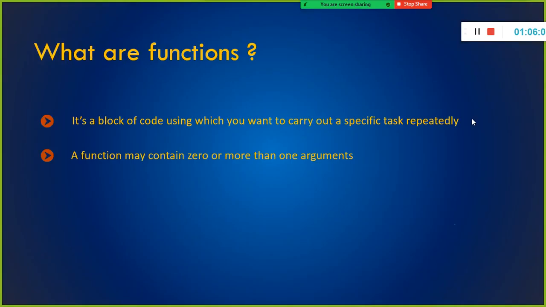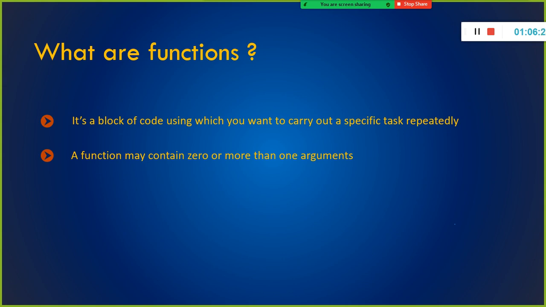The reason why we are using functions is for reusability. What do you mean by reusability? Once you define it, you can use it over and over again. You can invoke the same function many times. Create once and invoke it as many times as you need.